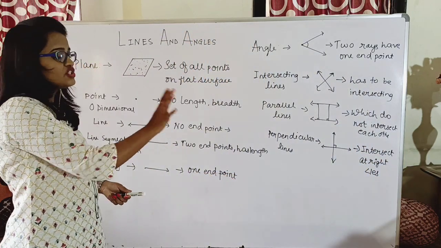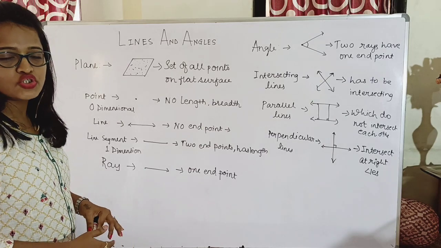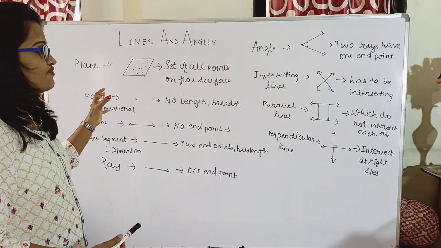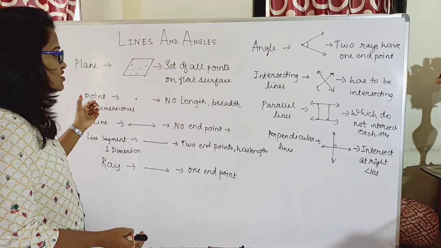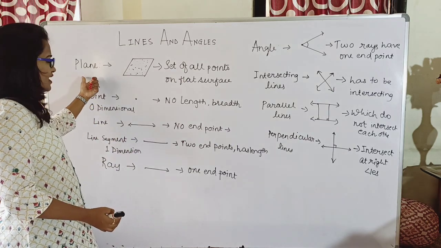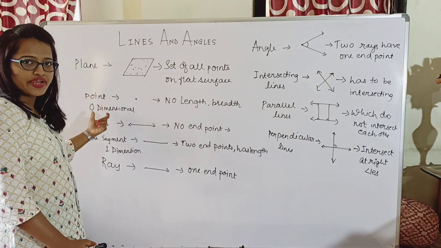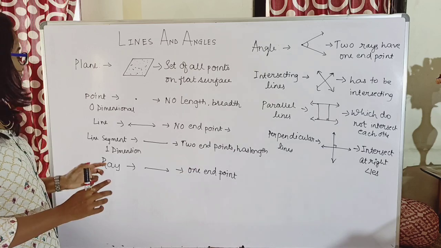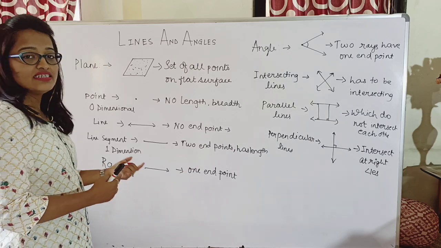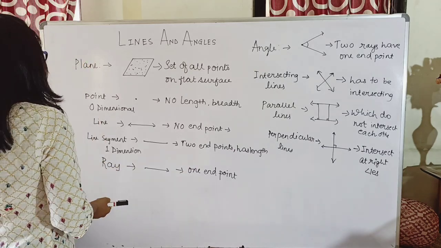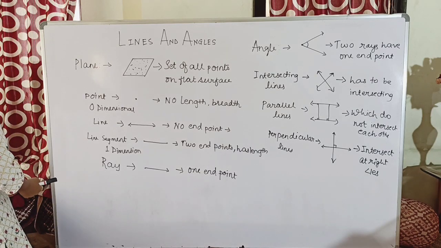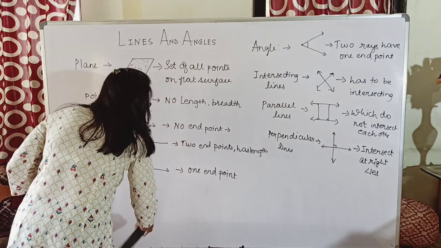So these are the basic geometrical definitions which you already know. I have just done a recap of it. So plane, set of all points, then point, then line segment, then ray, angle, intersecting lines, parallel lines, and perpendicular lines. Okay. So now let us see what are the different types of angles.